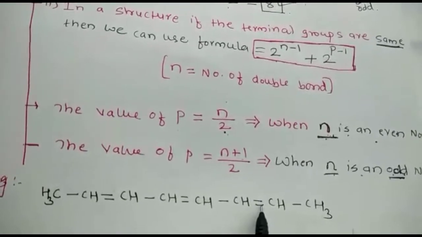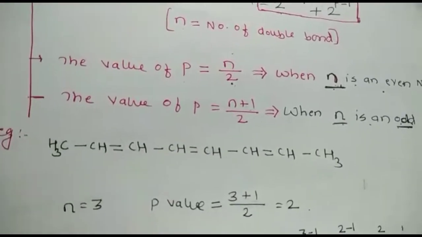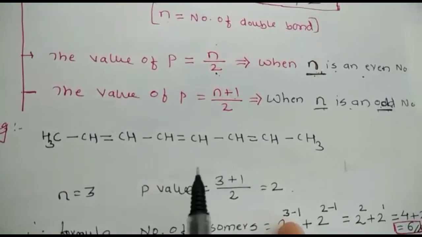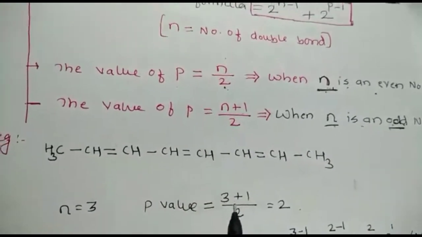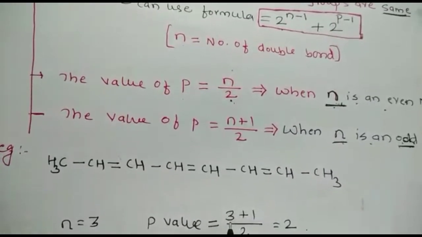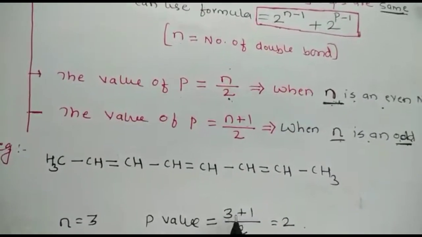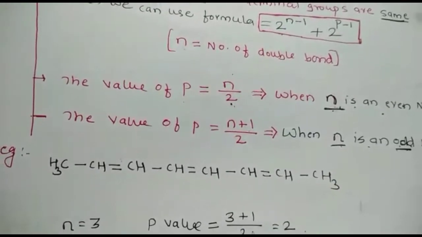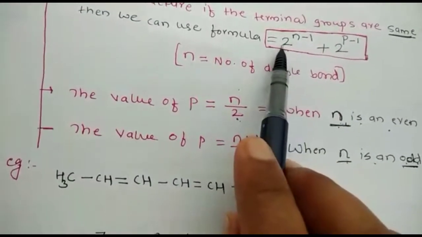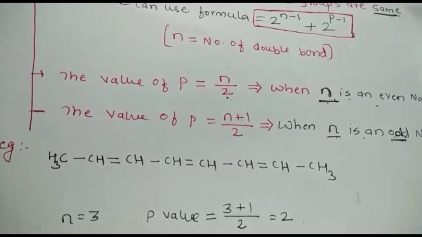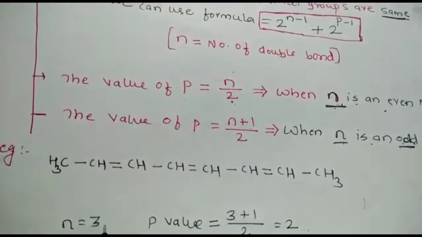The value of n is an odd number, n equals 3. For an odd n, the value of p is n plus 1 divided by 2, so 3 plus 1 divided by 2, the value of p is 2. So by applying this formula, 2 raised to n minus 1, n, the total number of double bonds, how many are there?